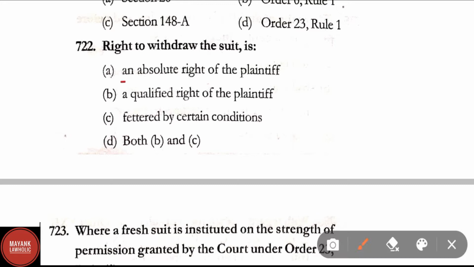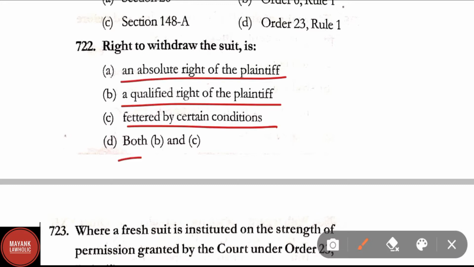Right to withdraw the suit is an absolute right to the plaintiff, a qualified right of the plaintiff, fettered by certain conditions, both B and C. Correct answer here is option A, that is an absolute right of the plaintiff.